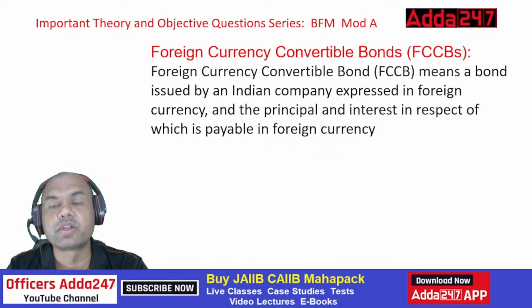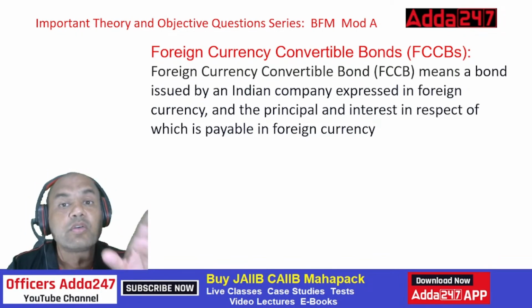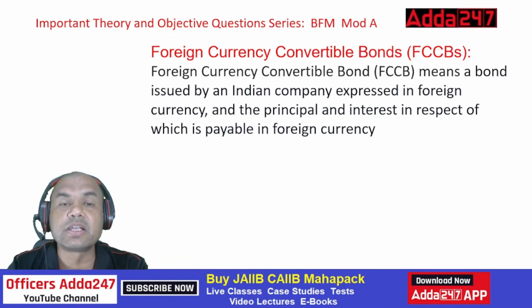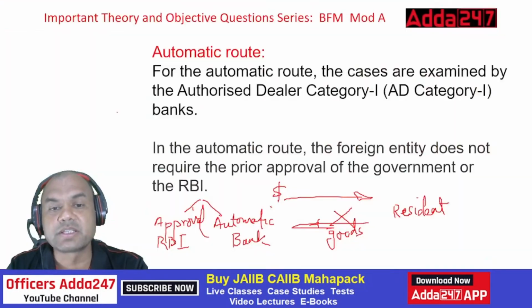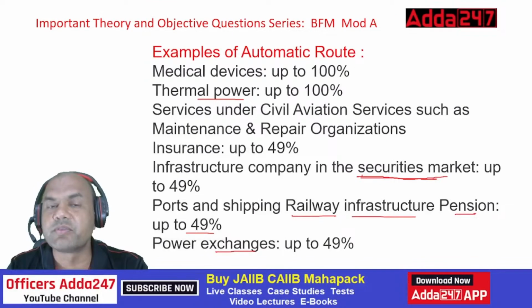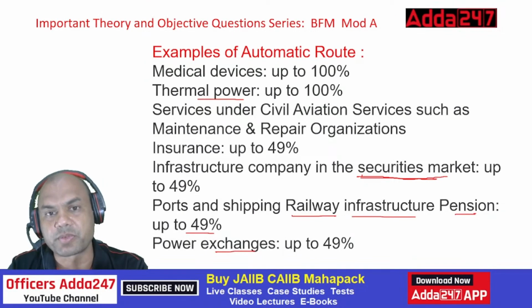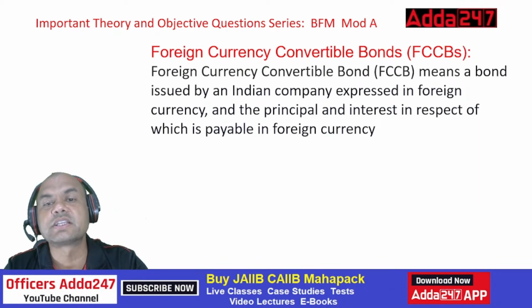Foreign currency convertible bonds. Now this is the second term. Here, the first one was the automatic route. Once you study the automatic route, the approval route also comes to your mind, right? Approval route means wherever RBI's permission is required. Other than these sectors, everywhere else we require the RBI's approval. Okay. FCCBs.